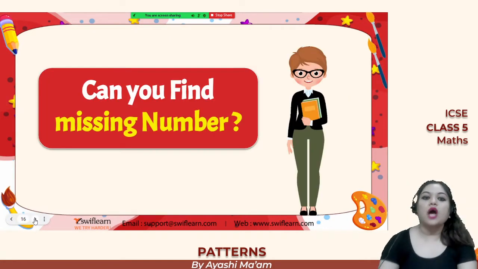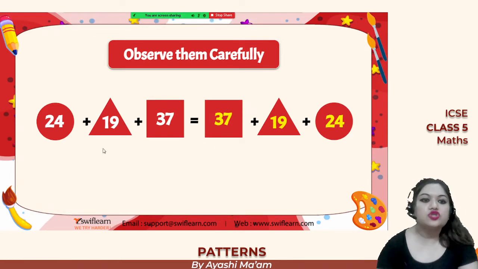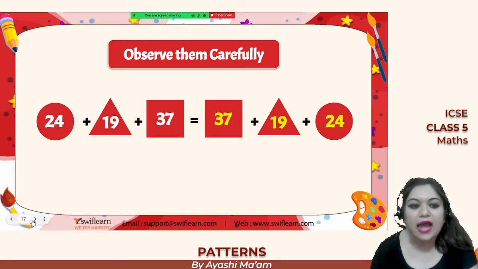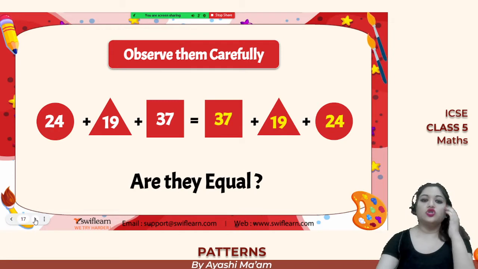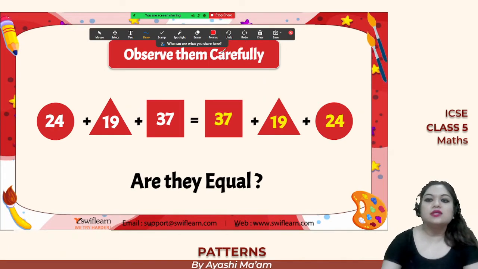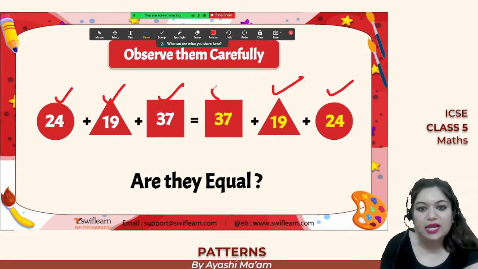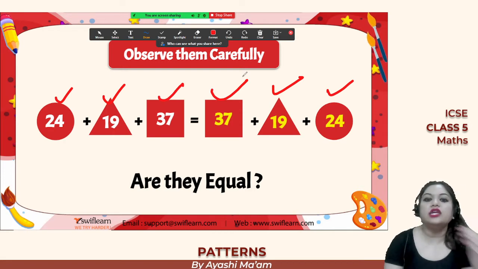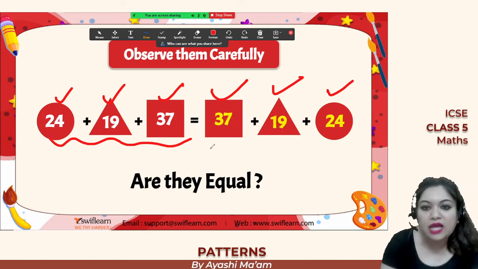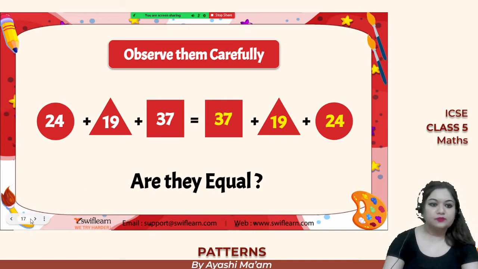Okay, let's move to our topic, that is finding out the missing number. Now observe this carefully. So you have 24 in the circle on both the sides. In the triangle we have 19 and in the square we have 37. So do you think this is equal? Of course it is equal, right? Because in the circle we have 24 on both the sides. In the triangle we have 19 on both the sides. And in the squares we have 37 in both the sides. And definitely if you add these numbers, 24 plus 19 plus 37, and then again 37 plus 19 plus 24, you will get the same answer.